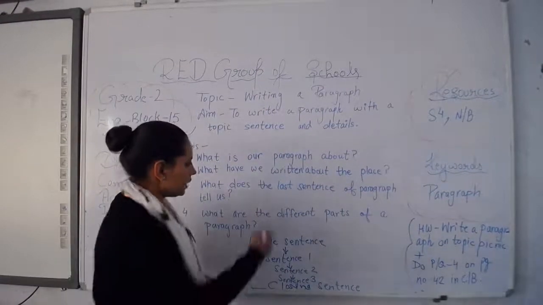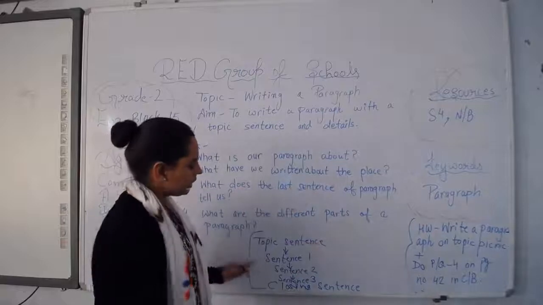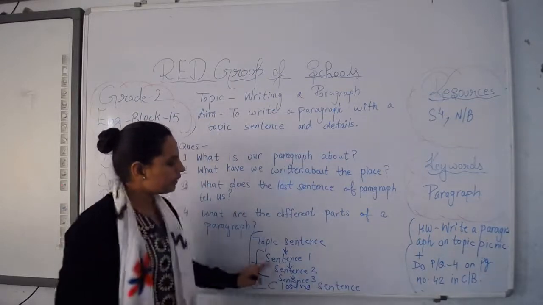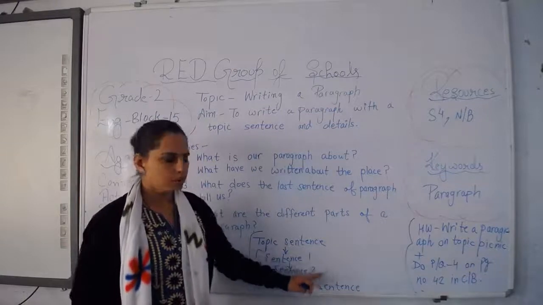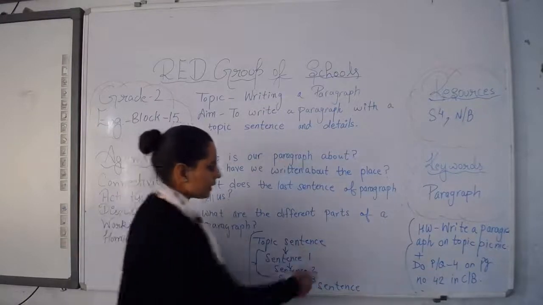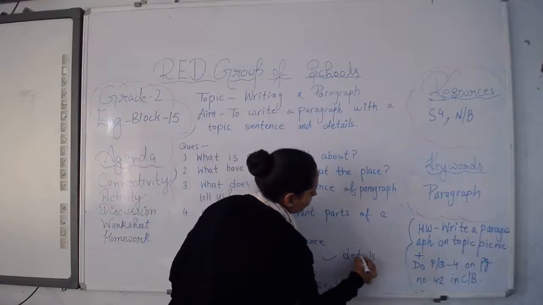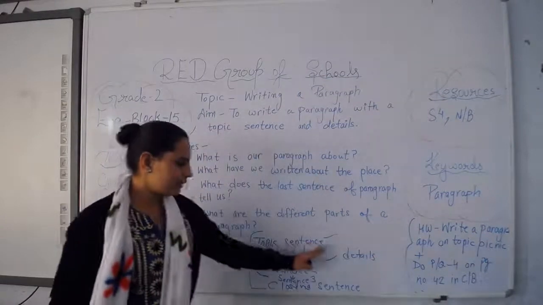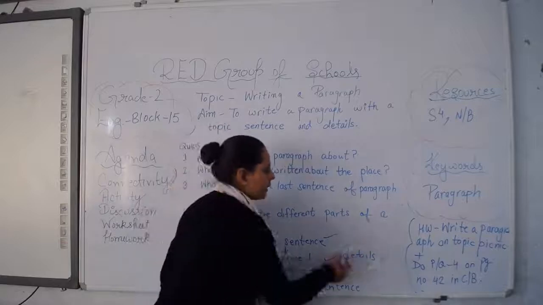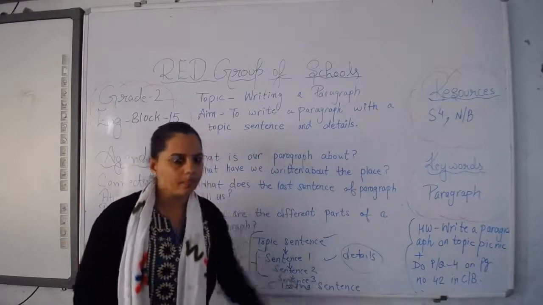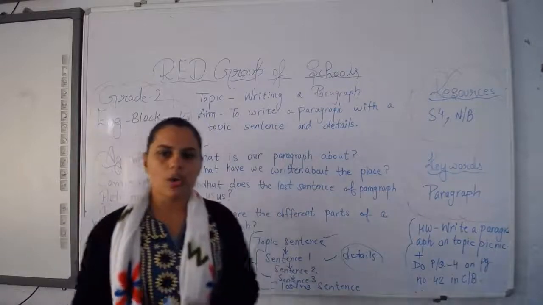You can see that in the paragraph we wrote, the 2-3 sentences in the middle were all related to the topic. They also tell us more about the topic. These are the details. What are they here? Details about the topic. So topic sentence, then some sentences which are the details for the topic sentence, and after that a closing sentence at the end. Now it's time for the question.